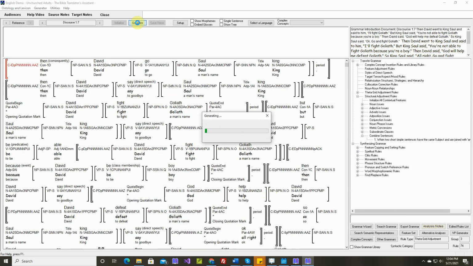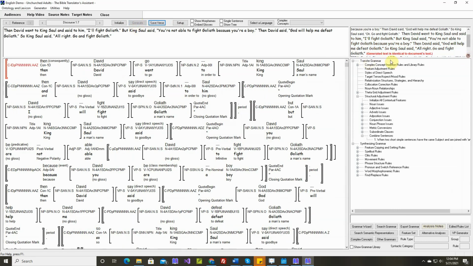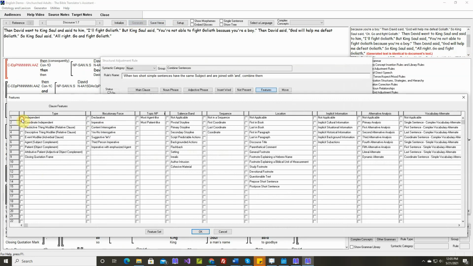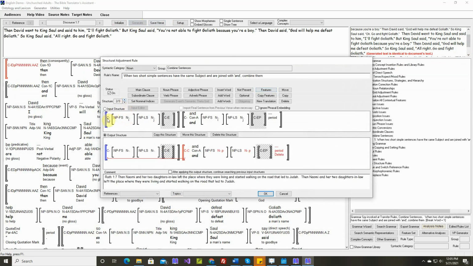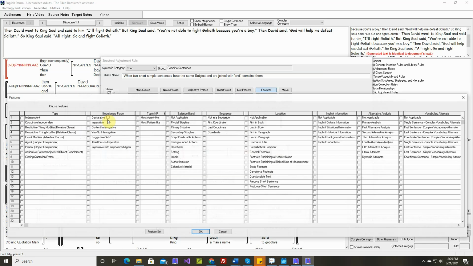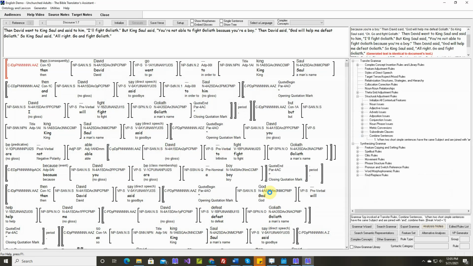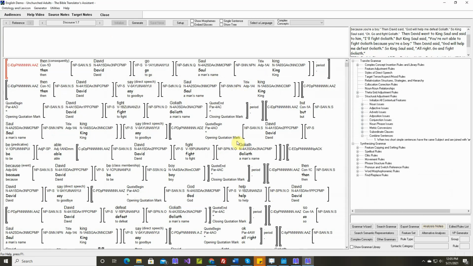And let's see if that fixes it. Okay, it does. Generated text is identical. Let's go back. Let's set all of the first sentence has to be independent. It can't be an embedded subordinate clause. Okay. So at this point, I would recommend rerunning all of your text again to make sure everything is still fine. I won't do that in this video, but I do want to mention one more thing.